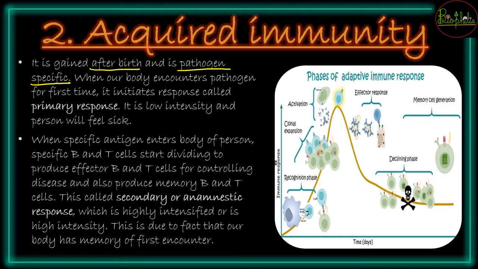So how does the acquired immunity exactly work? Is that when your body is first time experiencing any kind of pathogen. So pathogen सिर्फ first time enter हुआ है. During that time, whatever your body is going to fight against that pathogen will be called as primary response.